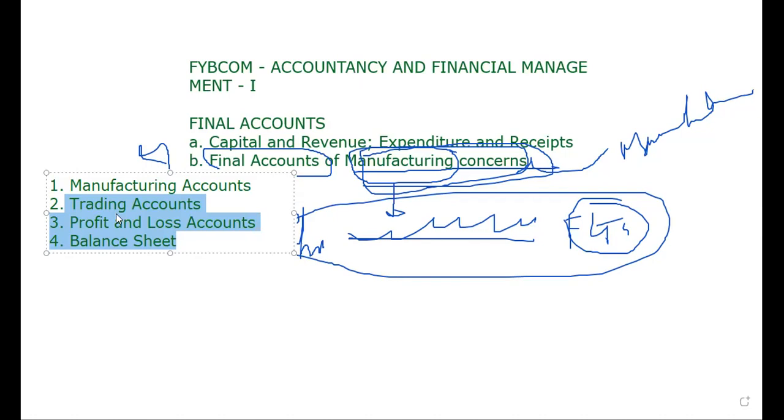This trading account, profit and loss account, balance sheet you already know well, students. But the manufacturing account is new for you. So I will explain the format of the manufacturing account. Then I will explain the trading account, profit and loss account, and balance sheet also. Afterwards, we will move toward one or two practical sums. As far as the examination is concerned, we don't know whether practical questions or multiple choice questions will be given. We don't know as of today, but we will cover the practical sums also, to know the basics of how to prepare all the accounts.